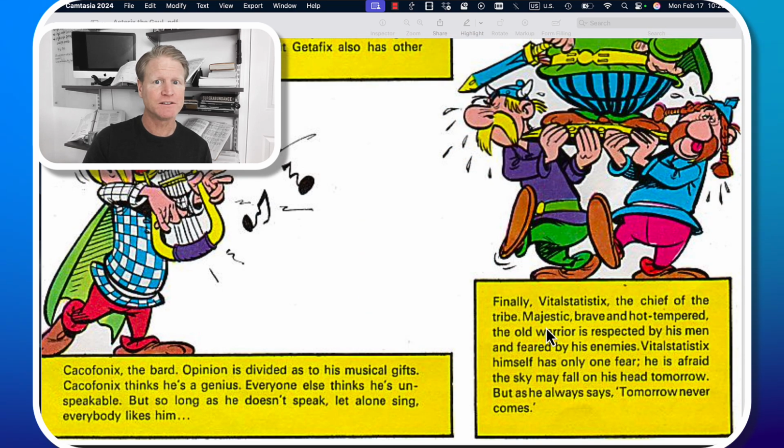He is majestic. He gives off royal vibes, we might say in English. He's brave. He's not afraid. He is full of courage. And he is hot-tempered. Hot-tempered means he's angry. He's easily angered. It doesn't take much to make Vital Statistics angry. He's hot-tempered. The old warrior is respected by his men, and he is feared by his enemies.